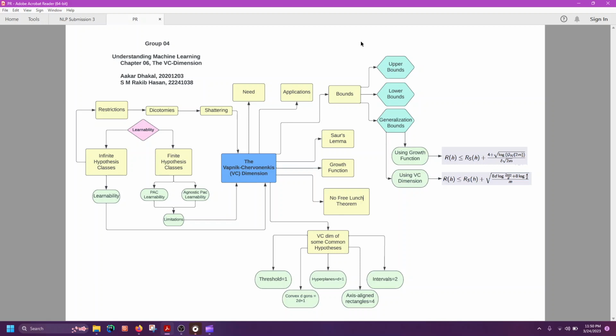We need VC dimension to understand the trade-off between the expressiveness of a hypothesis class and its ability to generalize to new data, and to design and analyze learning algorithms that minimize the generalization error. Now, my friend Rakib will continue with the presentation.